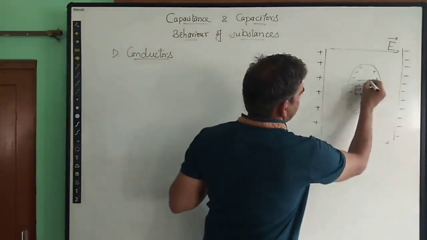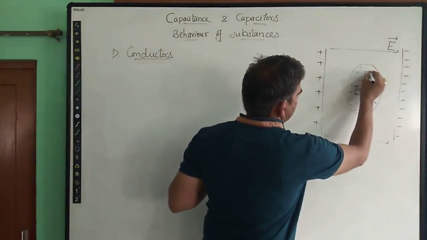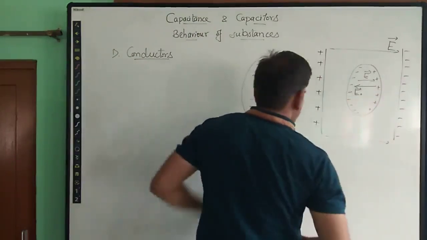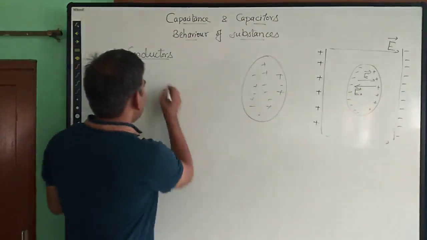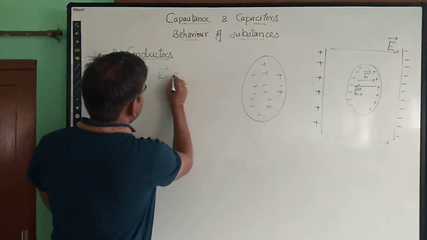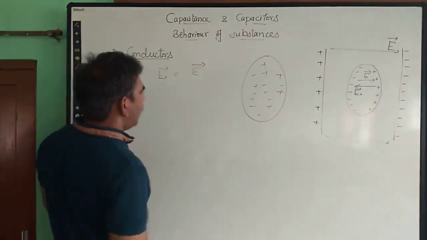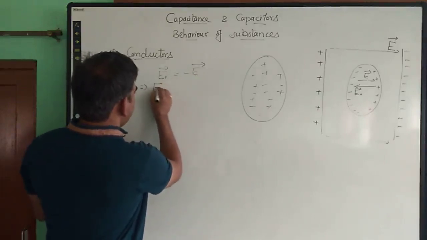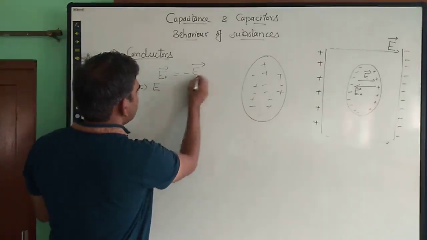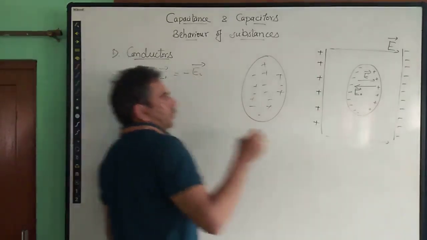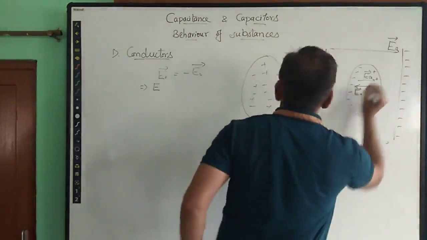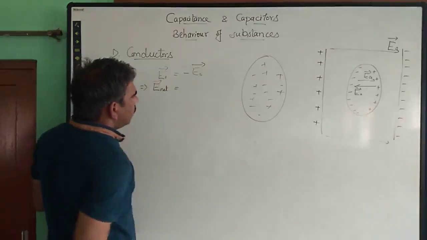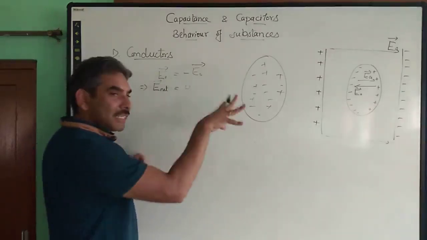So this electric field and this electric field, this is the induced electric field, that's why I have indicated it with E naught. So these two electric fields are equal in magnitude. The induced electric field is equal to the electric field which is applied, and in direction it is opposite. Hence we can say that the net electric field, let me call it EA to make it a little simpler, this is the net electric field, will remain 0 inside the conductor.